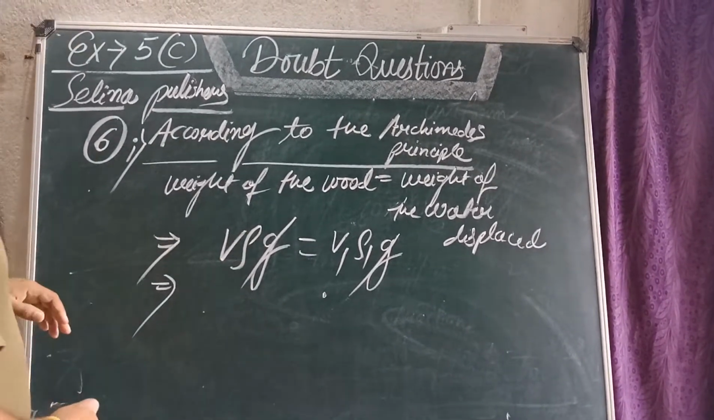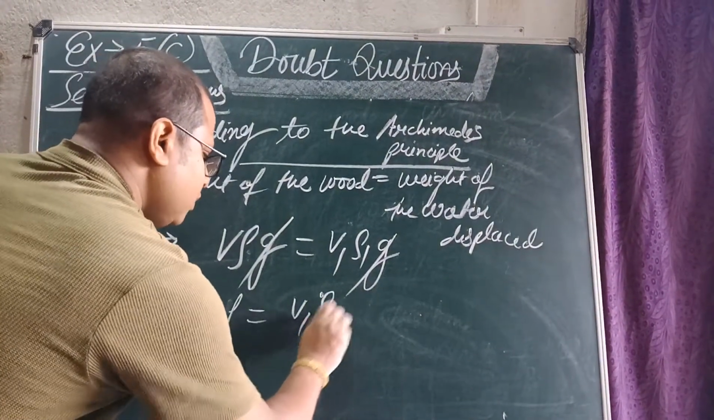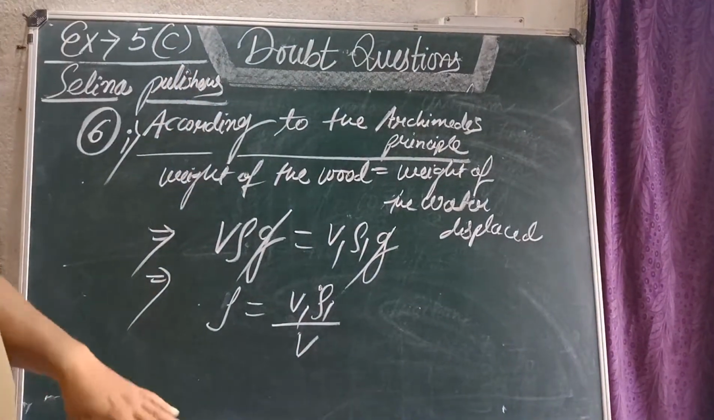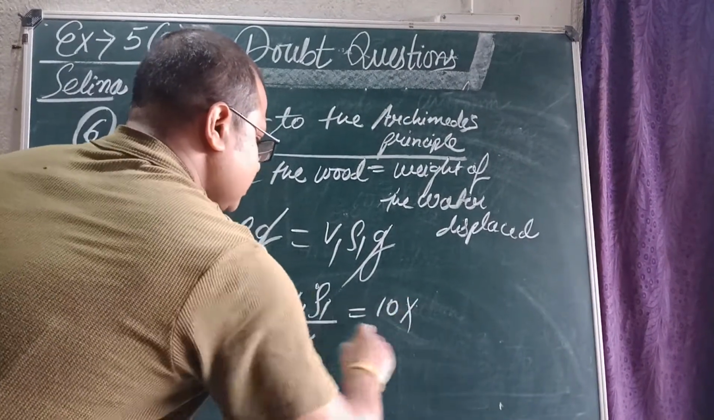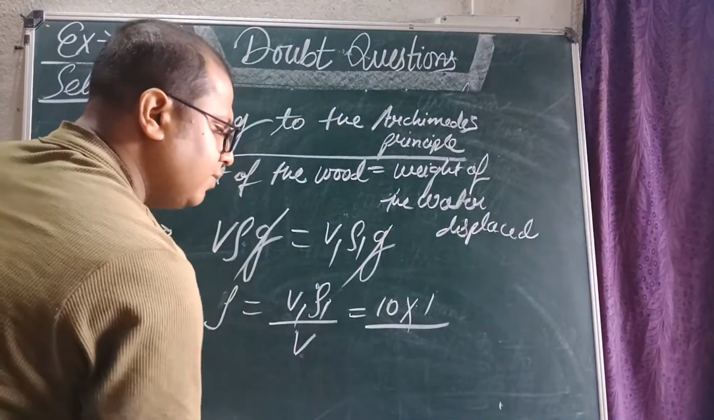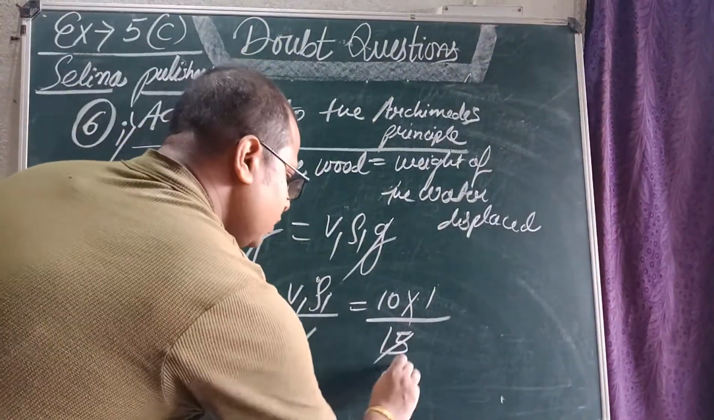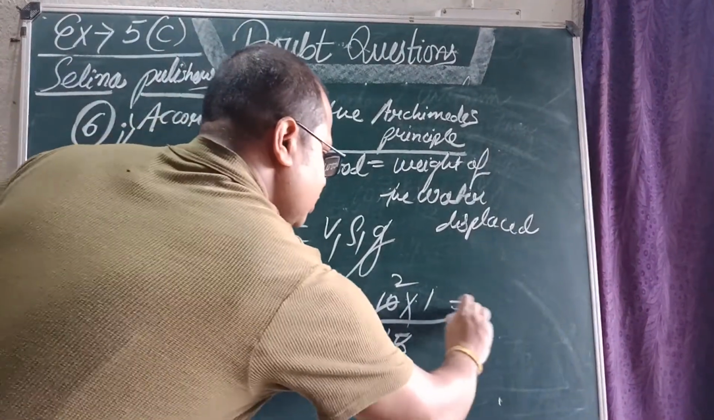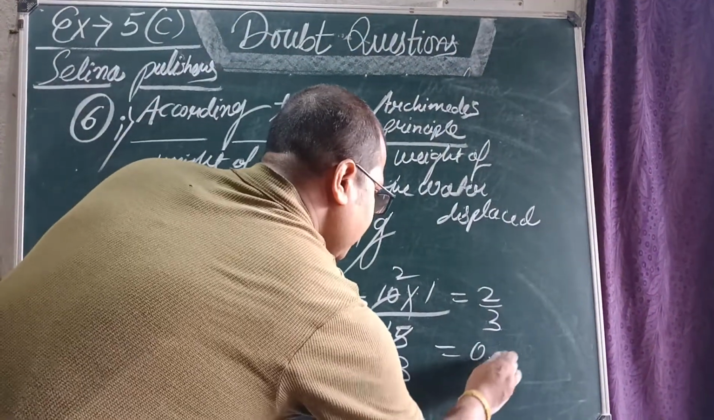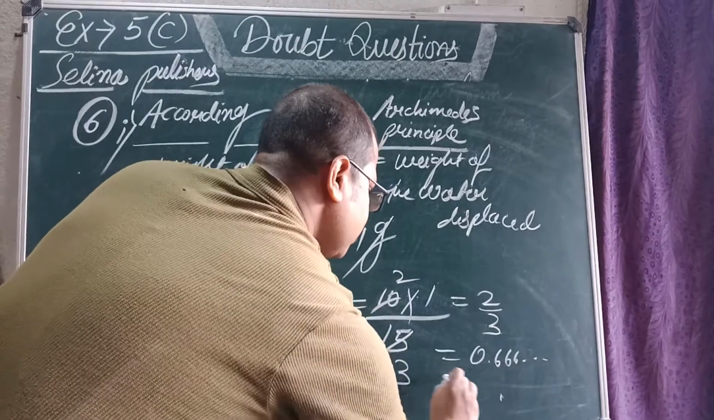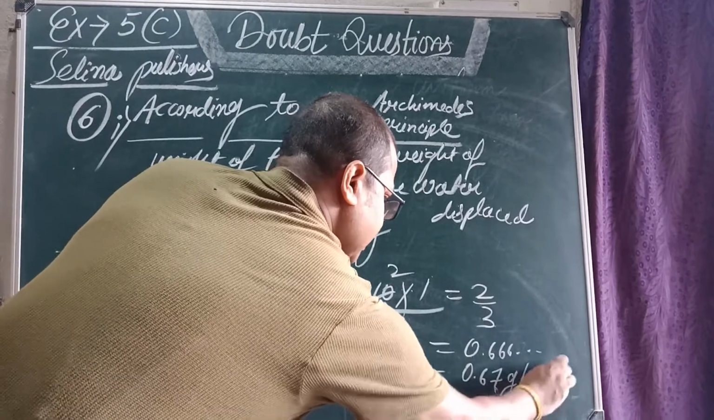Okay students, now we have to find the density of the wood. We have taken the density of the wood as rho. So rho is equal to V1 rho 1 by V. Now if you see the question, the values are given. V1's value is 10, density 1 of water, and the value of V is 15. Correct students? 5 3s are 15, 5 2s are 10. So you will get 2 by 3. When you divide this, what you will get? 0.666 continued. So it will be written as 0.67 gram per centimeter cube.